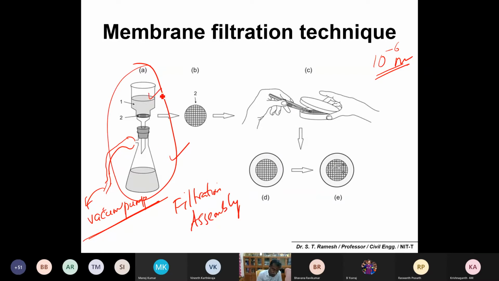This is your funnel, and you can place the microfilter inside the funnel. This can be attached to a vacuum pump. Switch on the vacuum pump, so there is suction. What will happen? It will allow the water to penetrate through the filter, but it will not allow the solids or microorganisms. These microorganisms will be trapped on the surface. Remove the filter assembly, place the filter inside the petri dish like this, and incubate at a particular temperature. Then you will be able to see the colonies. Just count the colonies and express them in terms of colony forming units. This is the membrane filtration technique.